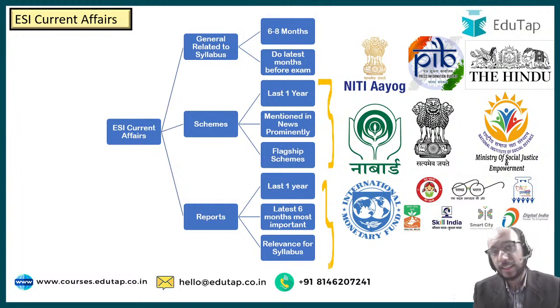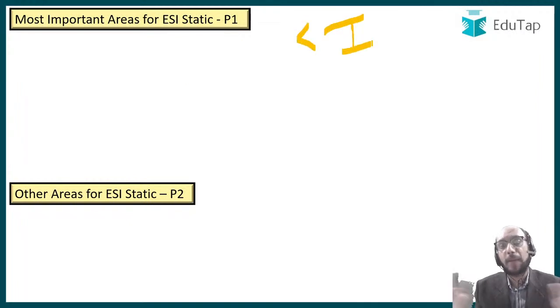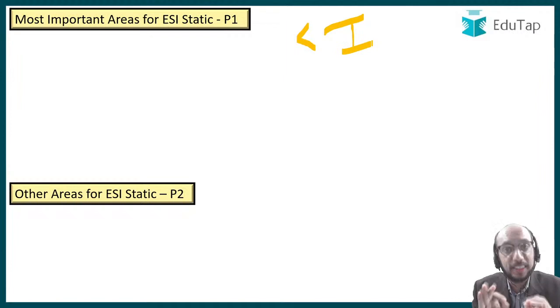One very important thing that I would like to highlight to you is that it is best that you prepare ESI before phase 1, especially static part, which I'm going to discuss with you going ahead. For example, this ESI static that I am now going to talk about, when should you prepare it? Ideally, you should prepare it before phase 1 exam. You should be prepared with ESI static. What is the reason for this? I will explain it to you first, right?